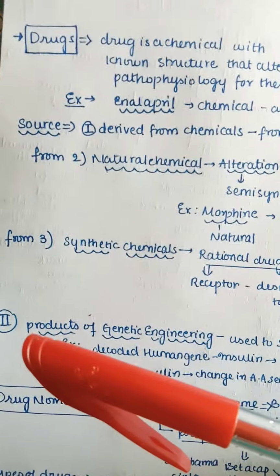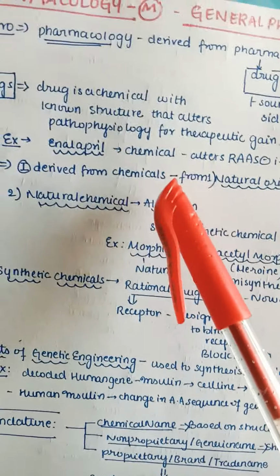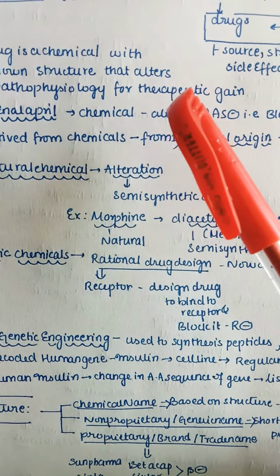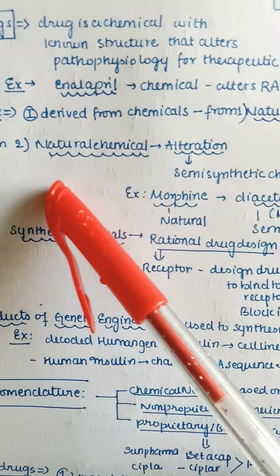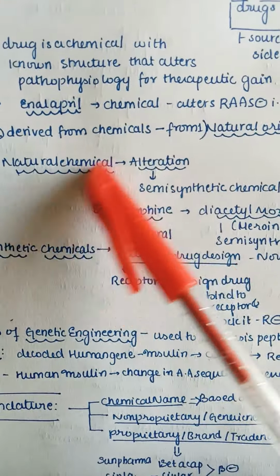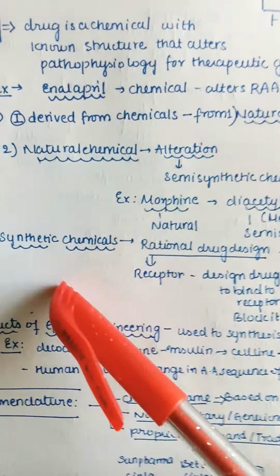Now source. From where is it derived? It is mainly derived from chemicals. So those chemicals are from where? The chemicals may be from natural origin, or from natural chemical alterations, or also maybe synthetic chemicals.